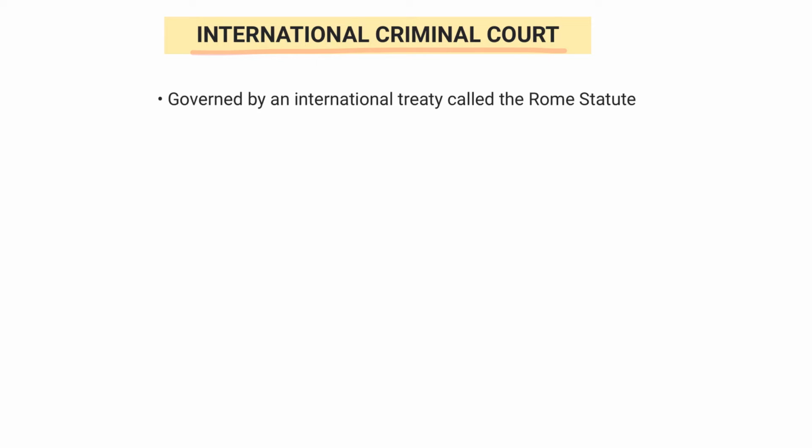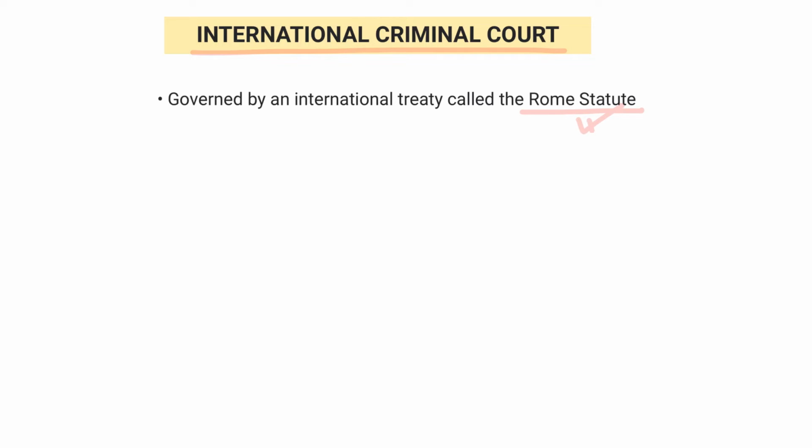Next, we will see International Criminal Court, and we'll also note that how is it different from International Court of Justice. International Criminal Court is an intergovernmental organization and an international tribunal which is governed by an international treaty called Rome Statute.